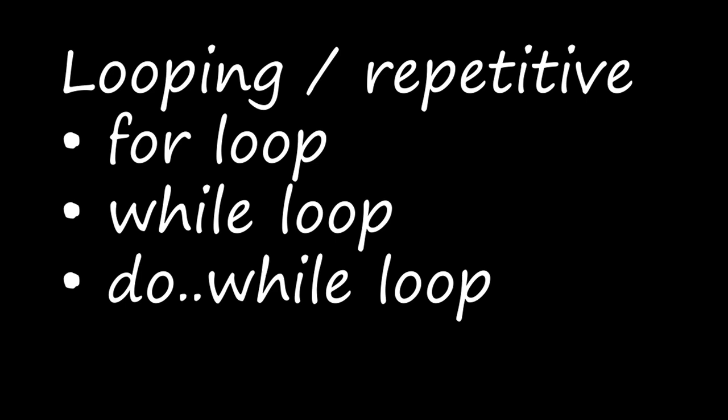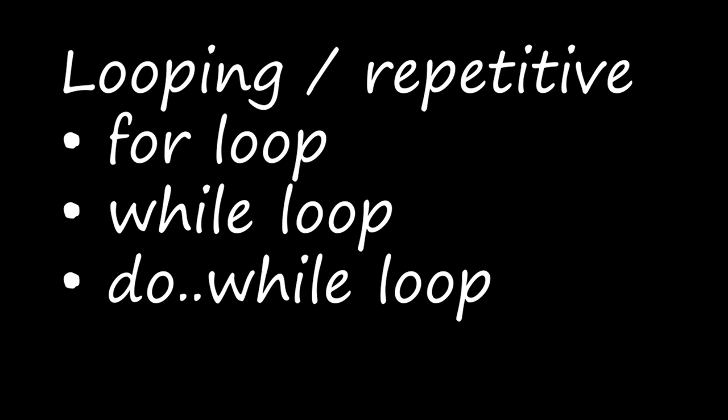In branching statements, one condition will be there. According to that condition, the true block or the false block will be executed. Here, in this looping statement, a condition or a thing will be given. According to that, this for, while, or do while loop makes that same code execute more than two or three times, right? The number of times and everything will be given there in for loop and all. We'll see about this for loop, while loop, do while loop in this session. First, let's be clear about this looping or repetitive statements.